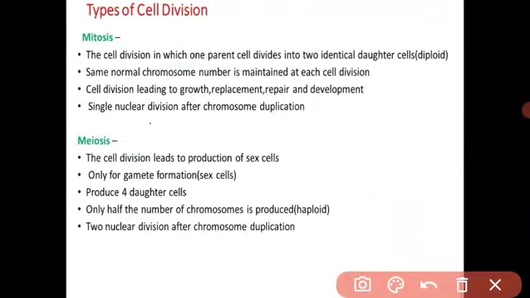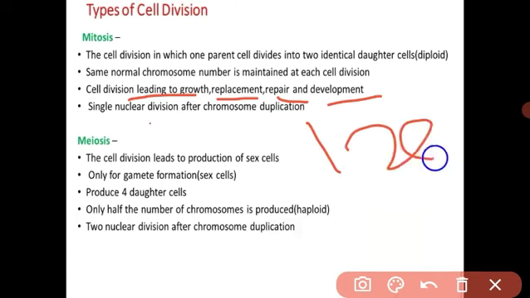These cell divisions lead to growth, replacement, repair and development. Our body cells divide so we can grow. Some cells in our body, like RBCs and liver cells, are replaced after some period. RBCs have a 120-day lifespan.